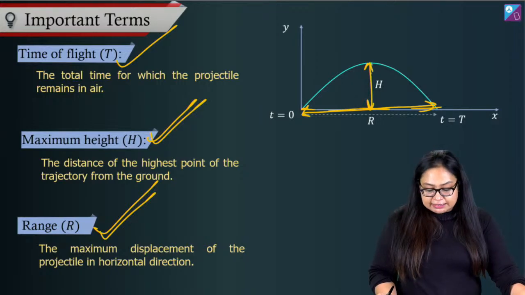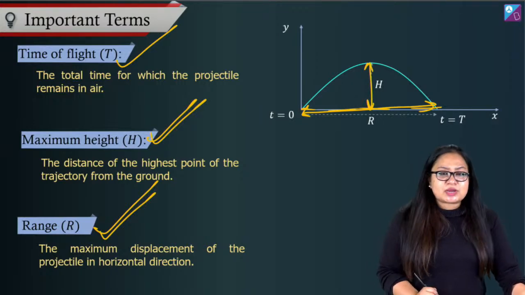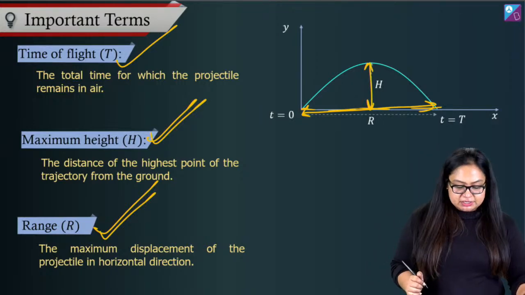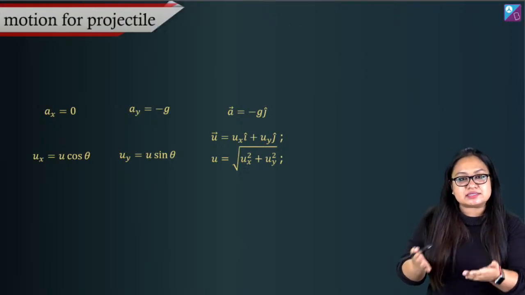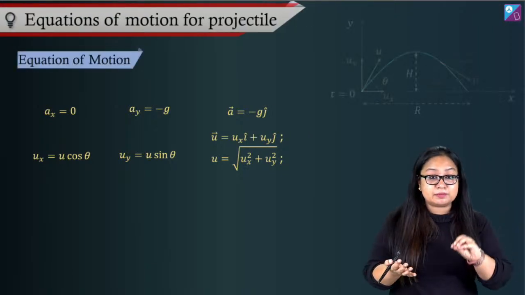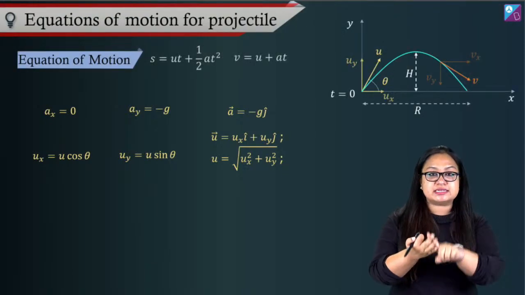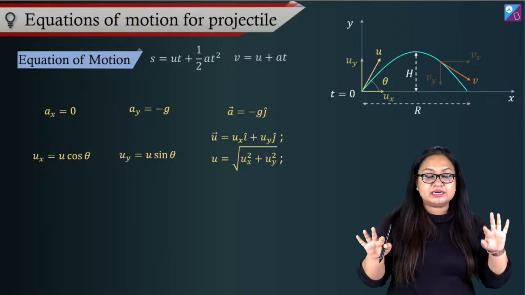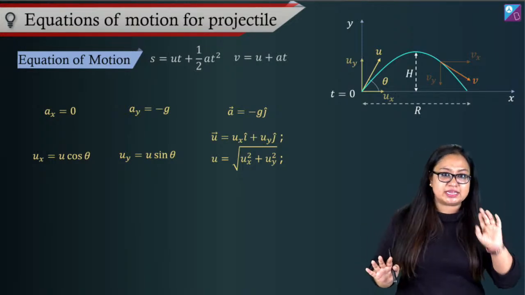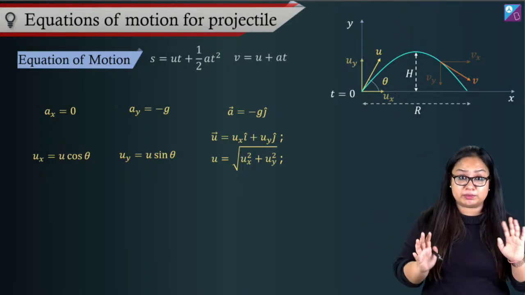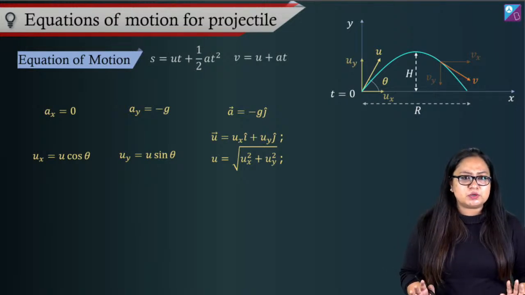Okay. Now, let's look at how we can take components. As I told you, take all the vectors that are there in the motion, displacement, velocity, acceleration, and take their components in x and y direction. That's the first thing in analyzing any kind of 2D motion. So in projectile also we will do that.